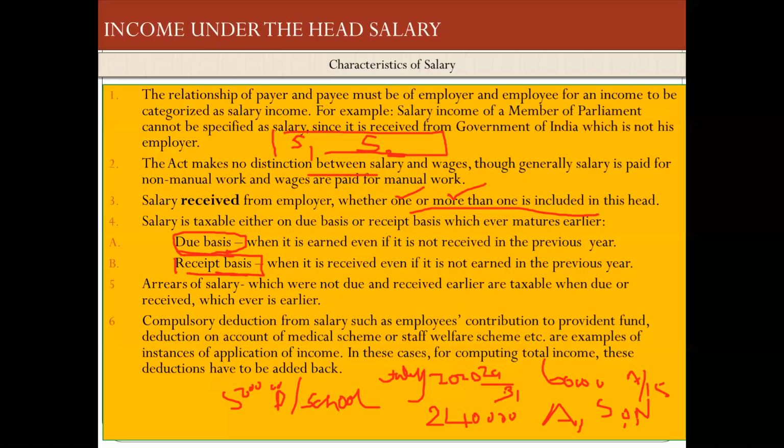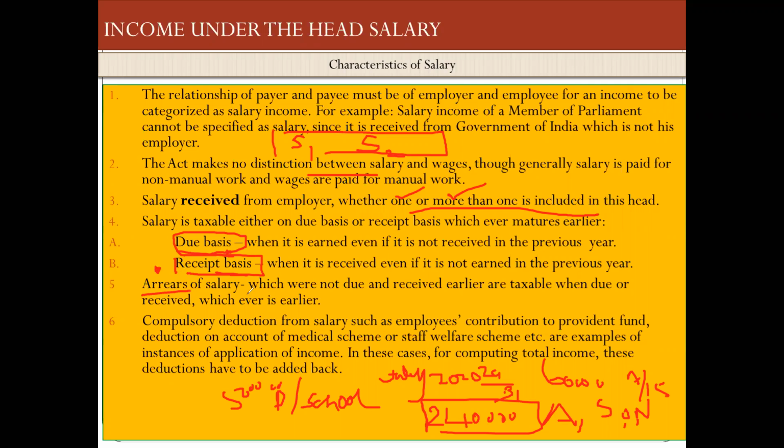Now I don't have money, so I will go and request my employer, my owner or my boss, please give me this 2,40,000 of salary of the forthcoming future months of August, September, October, and November. So for example, in this case, they have given me this 4 months salary in advance. So this is receipt basis. So it will be taxed in this year only, even though it will be in the next year. So this is receipt basis.